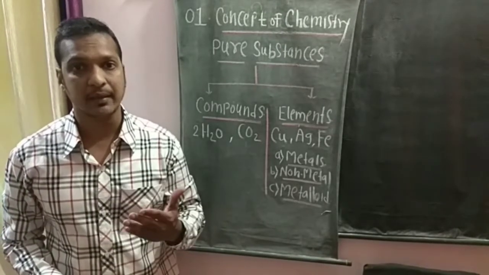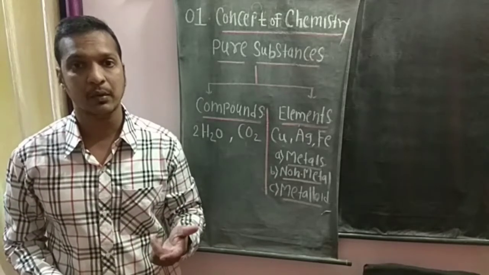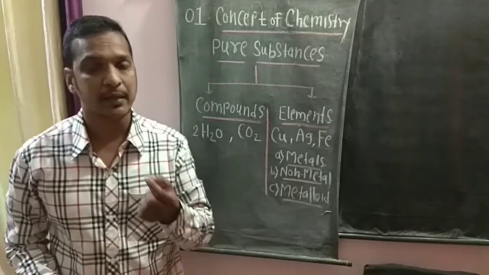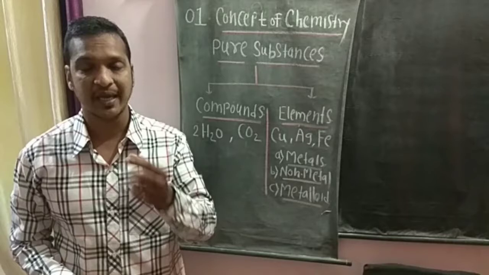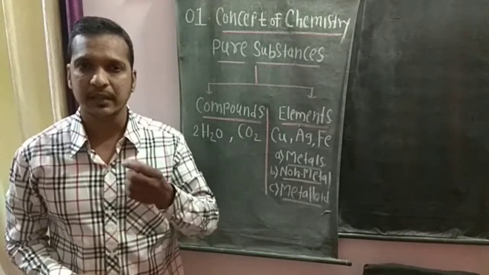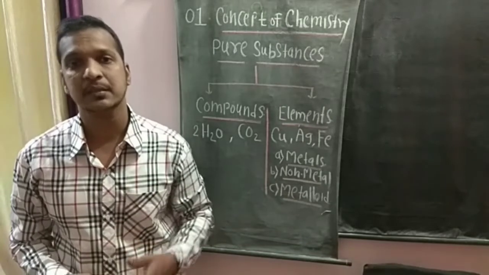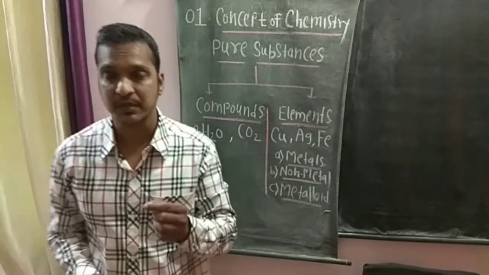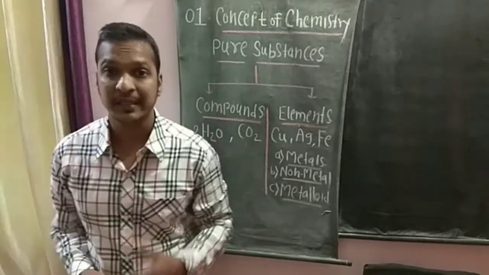Then any pure metal is an example of pure substances, such as silver, gold, copper, iron. We can say that these pure metals are called pure substances. Now pure substances are those which have a definite chemical composition, meaning its chemical composition is fixed. Definite means fixed. Now pure substances are of two types. Number one, compounds, and second one is elements.